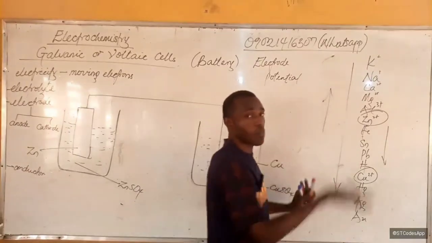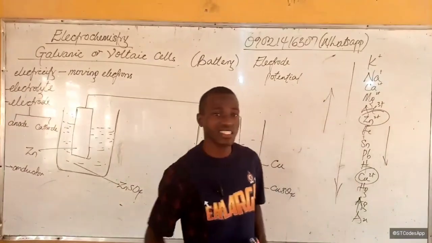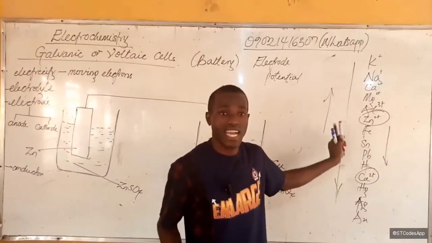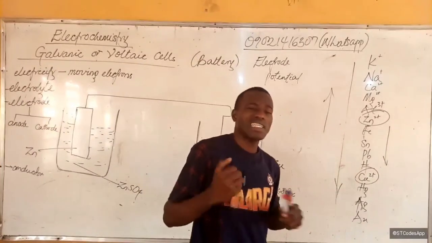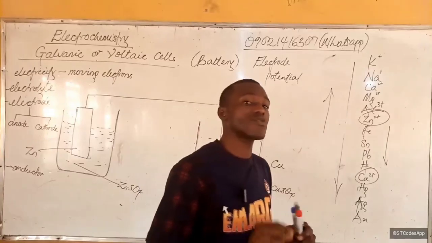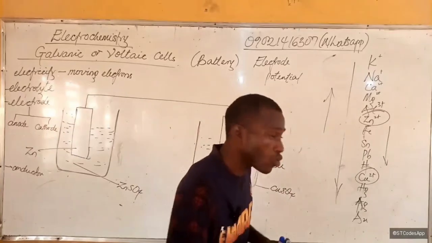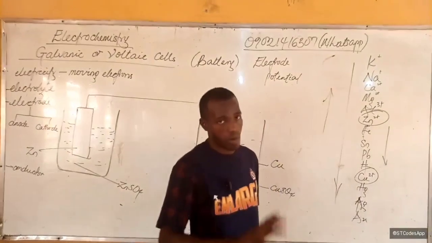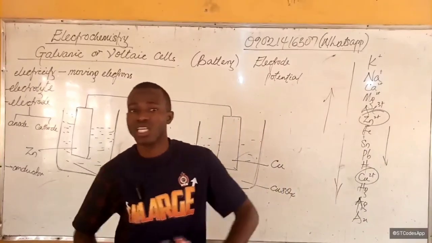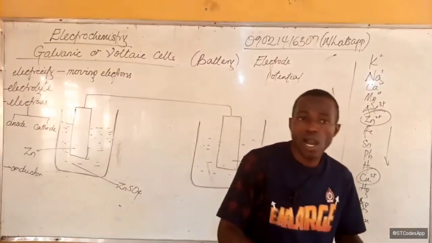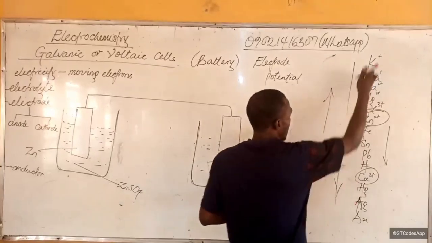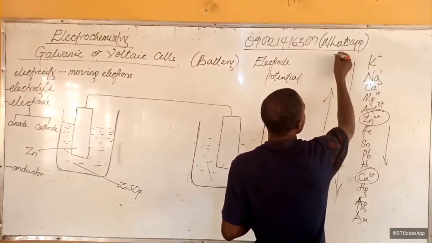Those down here have the tendency to accept electrons in a redox reaction with a more electropositive metal, so they will act as the electronegative component, even though they are electropositive metals. The more electropositive you are, the less electronegative you are, and the less electropositive you are, the more electronegative you are. So definitely this one has the highest electrode potential.